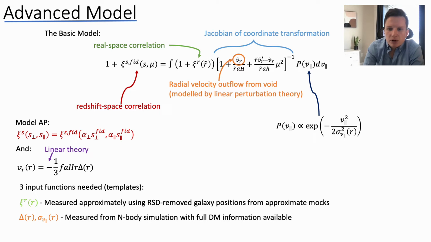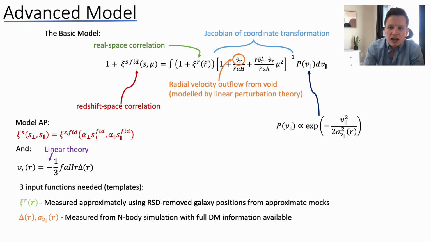So just to summarize what we need to be able to do this analysis, we need three input functions, i.e. templates. There is some progress heading towards a template-free approach, or even just eliminating one or two of these inputs, but that has not been tried in this work yet. That is subject to future results. So what we have is this psi of r term, which I've said before comes from approximate marks, and this is approximate marks where we have used an RSD removal reconstruction method in order to get an approximation of the real space position of galaxies.